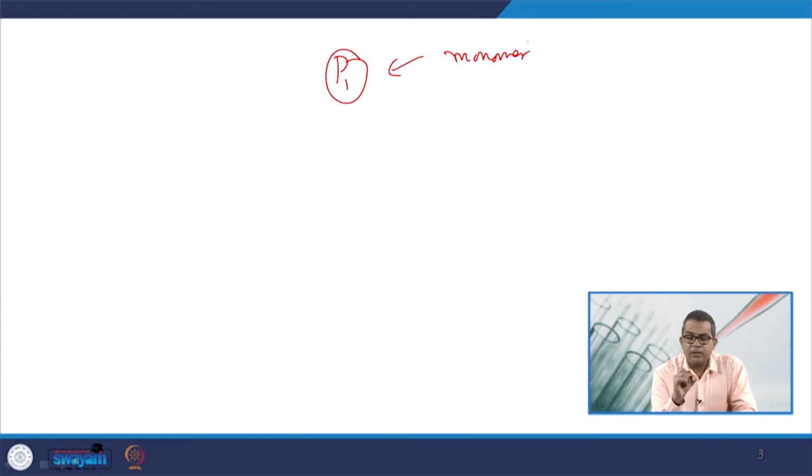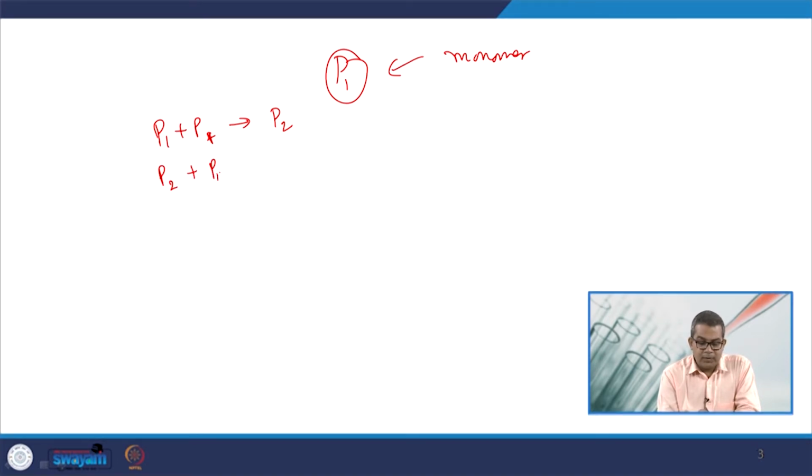If you start your polymerization process, then P1 and P1 may combine to give you P2. Now, this P2 may react with P1 and this P2 may react with P2. So, this may give you P3 and P4.